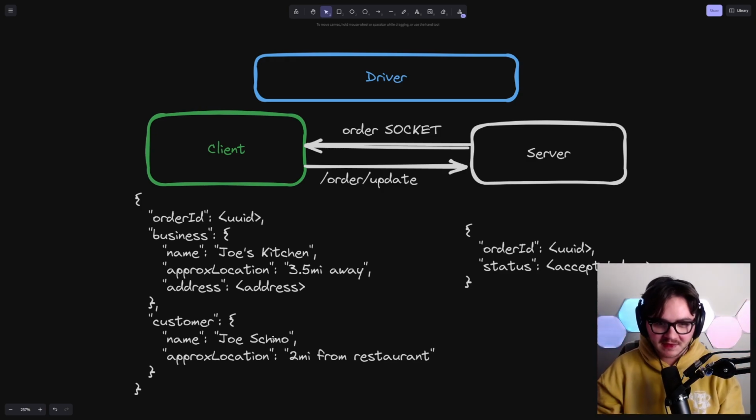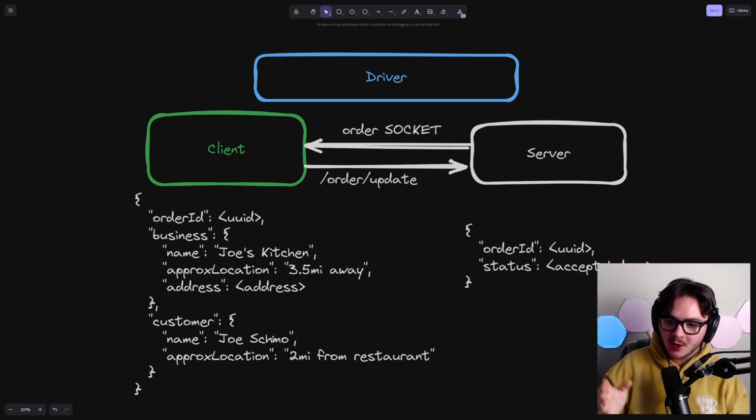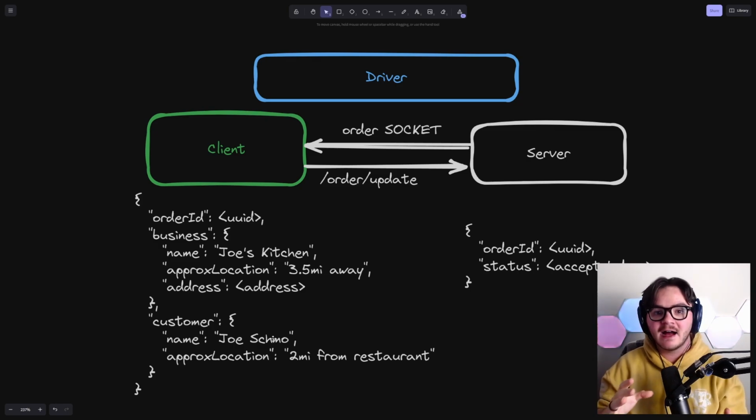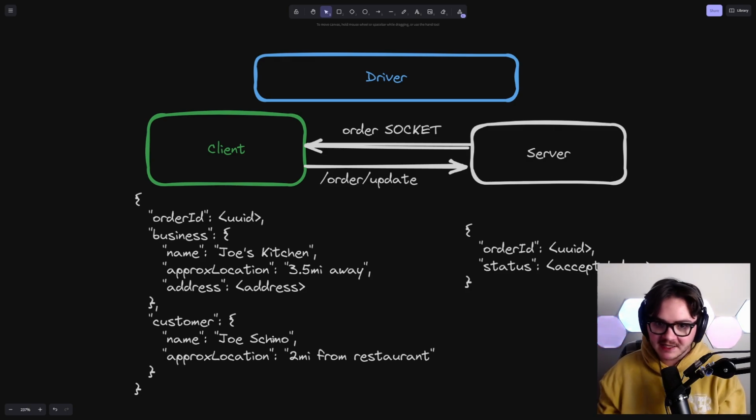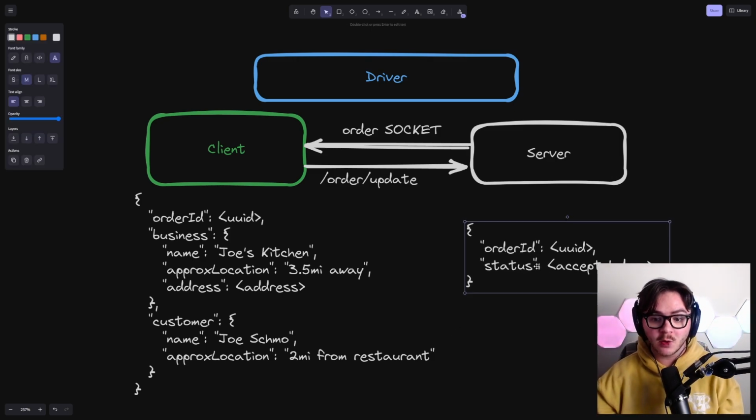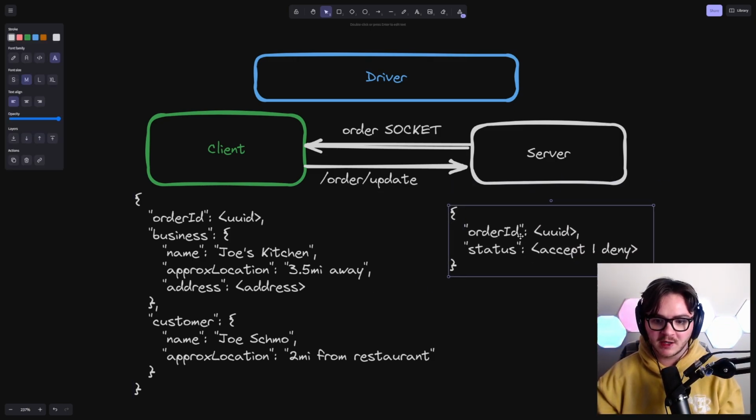The big important thing here is we need to be able to accept or deny this order. And you need to have a time window. There's a possibility that a driver says that they're available and they walk away, and it's a really bad experience for a customer to just be waiting and waiting and waiting on a driver to acknowledge this, right? So it's important that we have the driver acknowledge. It's important that the driver has a specific time window that they can acknowledge within, and otherwise we will find a new driver. So unless we get this back for the corresponding order ID with a status of accept, we will,